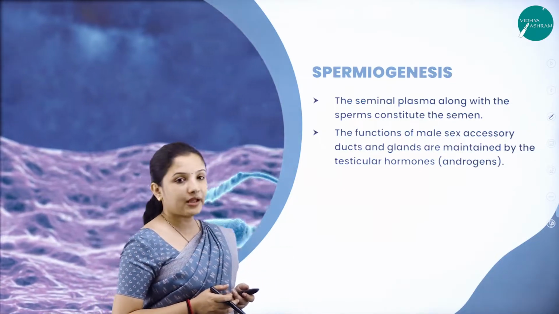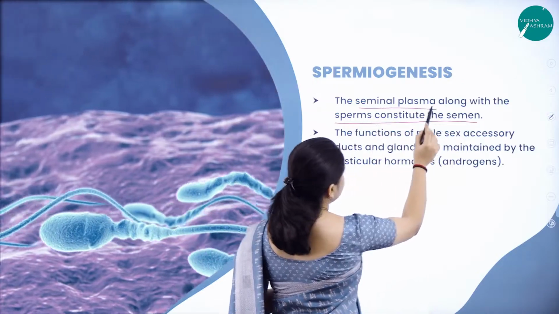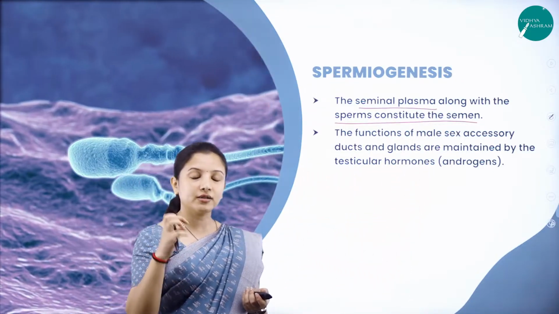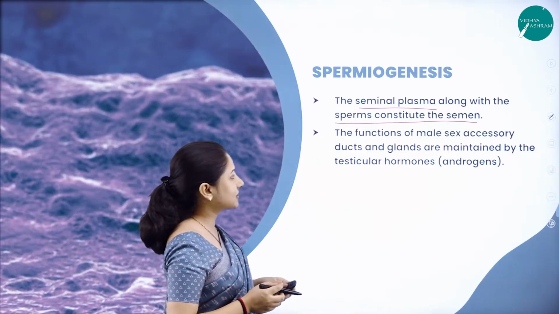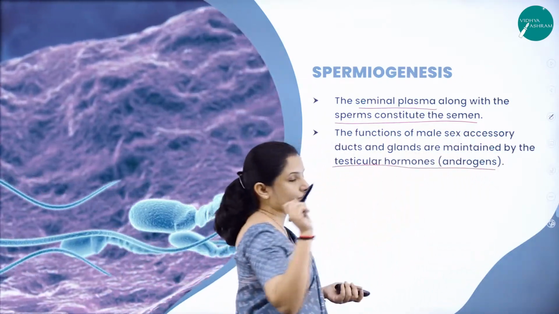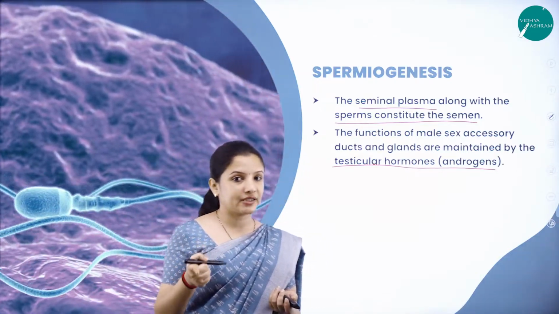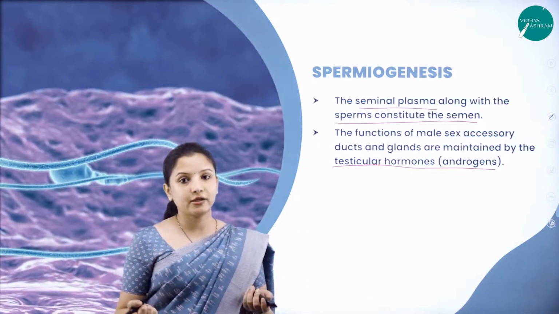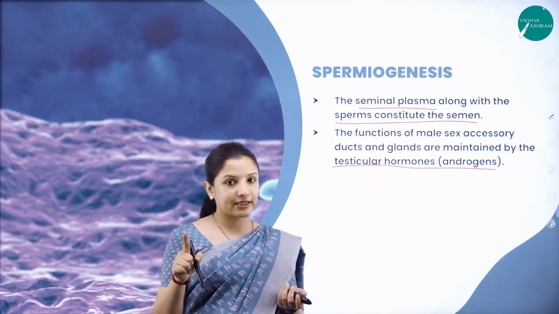The seminal plasma, along with the sperm, constitutes the semen. Seminal plasma is a sticky fluid-like matrix in which all the sperms are present, and the functions of the male accessory ducts and glands are maintained by the testicular hormones, that is androgens. It is called a testicular hormone because it is secreted by the testis. How does the androgen get secreted? To brush up, I am telling you once again, during puberty the gonadotrophin hormone gets released.